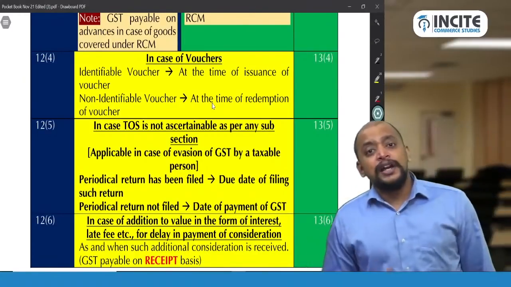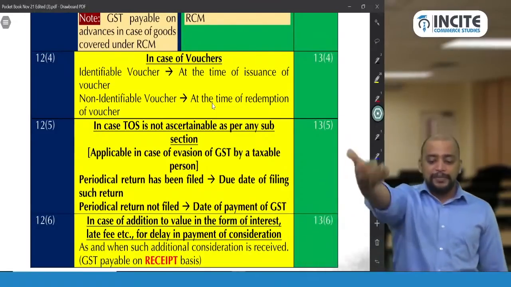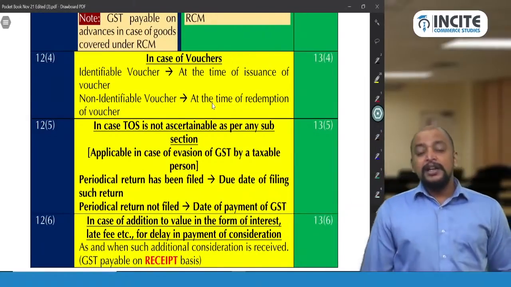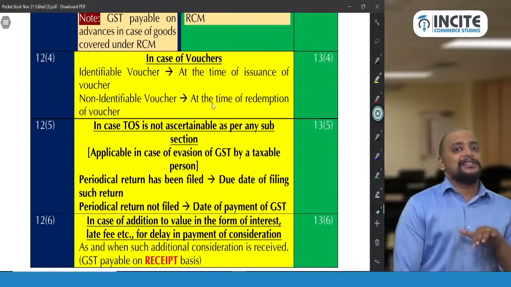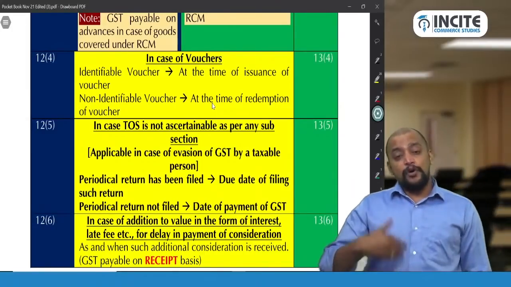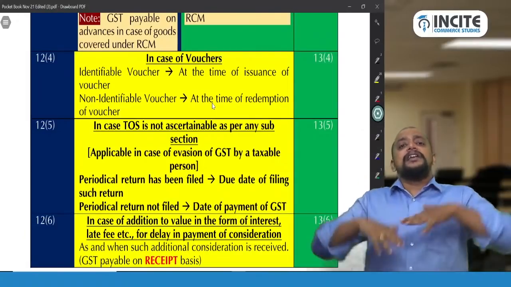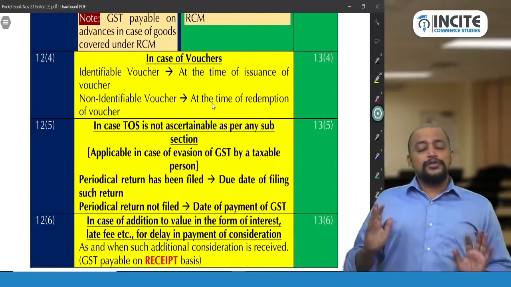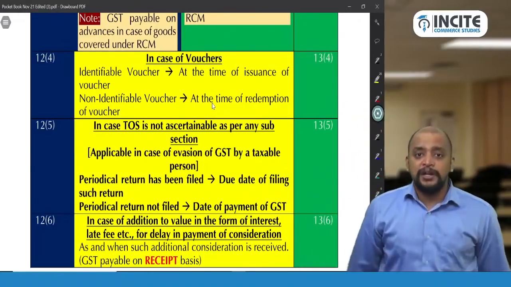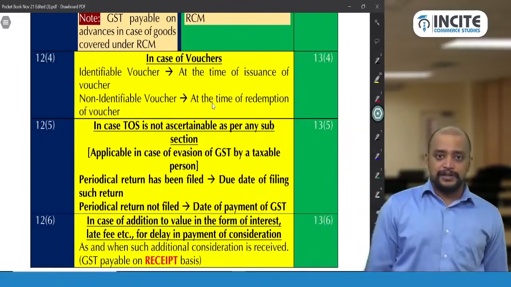In case of a non-identifiable voucher, at the time of redemption. Whenever the person redeems that voucher, that date will be taken. At the time of redemption will be taken as the time of supply. Which means today I will give the voucher. That voucher contains an amount of 500 rupees that can be redeemed against any product sold by me. So whenever he redeems, then only I will know against which product he is redeeming. So I will not pay GST now. I will pay GST whenever he redeems it.